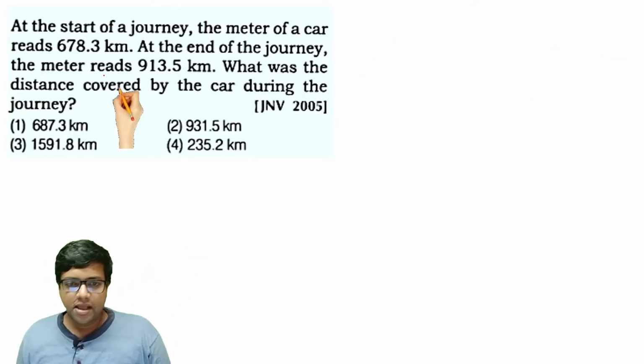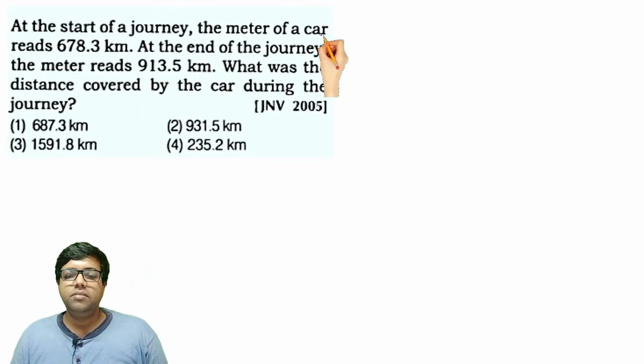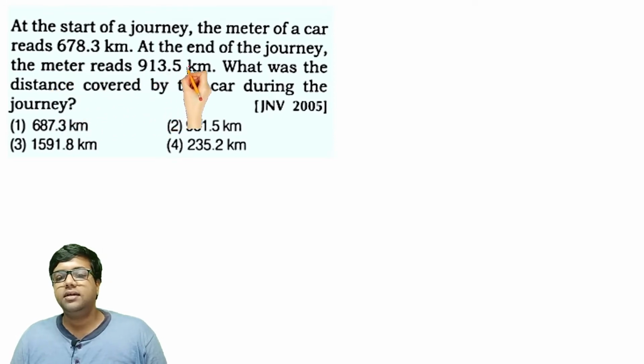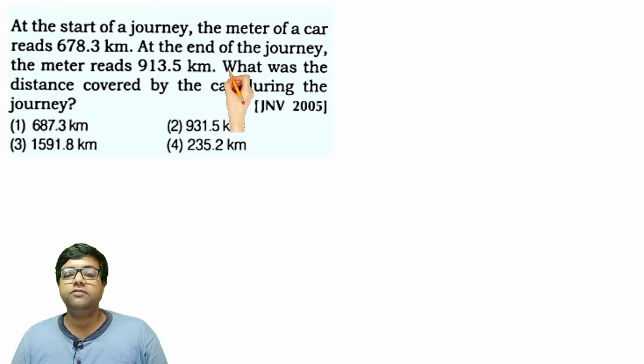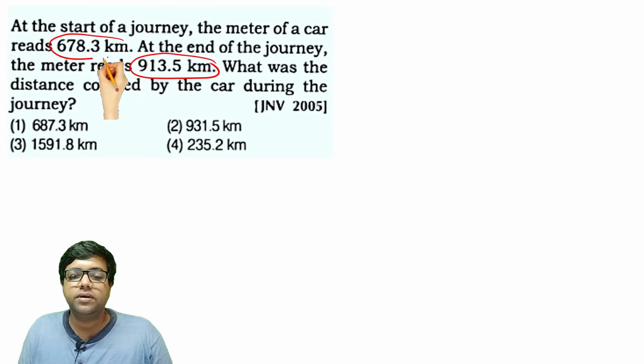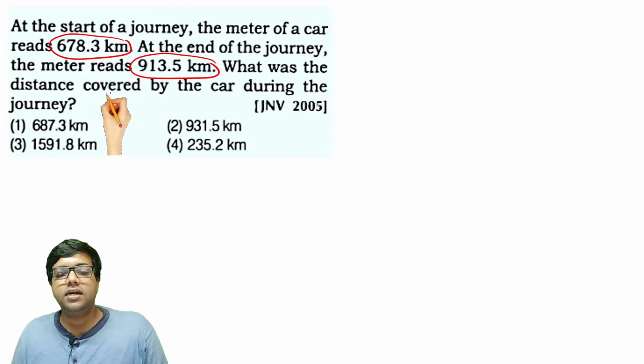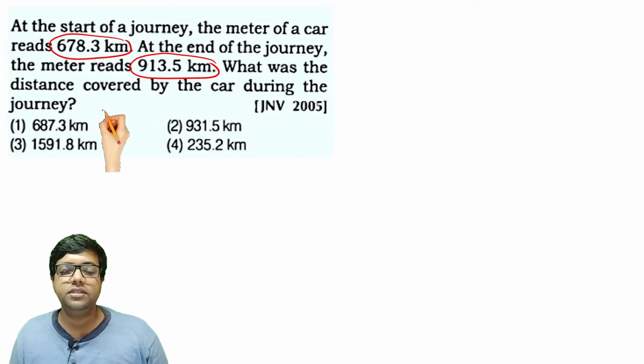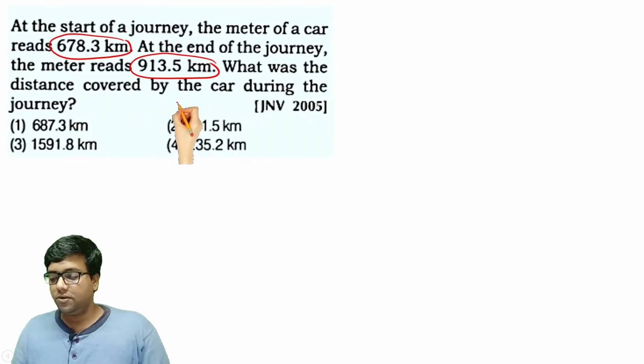Let's move ahead. At the start of a journey, the meter of a car reads 678.3 kilometer. At the end of the journey, the meter reads 913.5 kilometers. Okay. So what was the distance covered by the car during the whole journey?